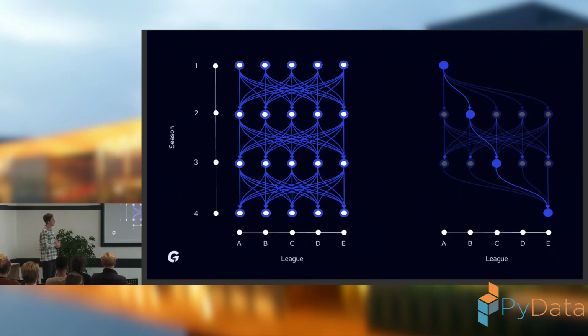So when we thought about how to solve this issue, we realized that this chart pretty nicely looks like a network or graph, right? A graph where the nodes are represented by seasons or combinations of seasons and leagues, and the edges can be represented by the number of players that took that particular step in their career path.